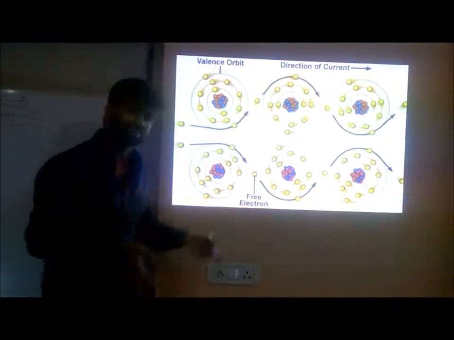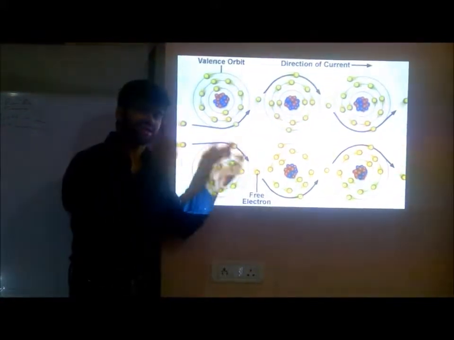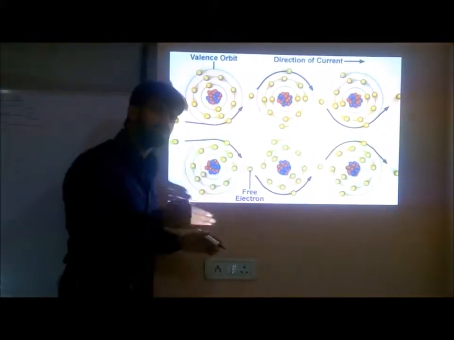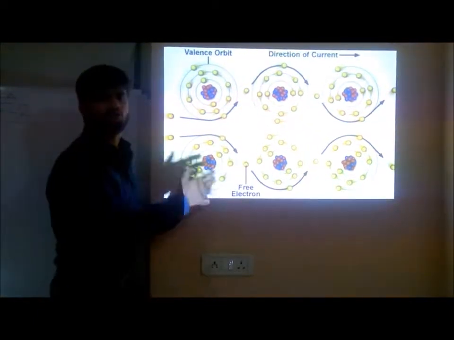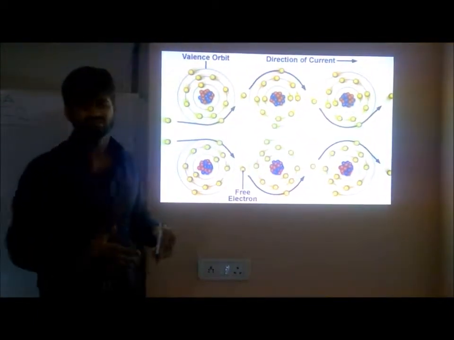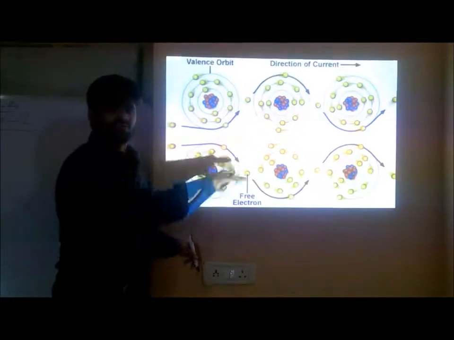Where are the electrons? Within copper. Copper atoms are there. In atoms, protons and electrons are there. Valence electrons will flow. Why are they flowing? Due to the force applied. What is that? Voltage. When we are giving voltage, we have a battery or a generator, whatever the source may be, with that we are giving a force.